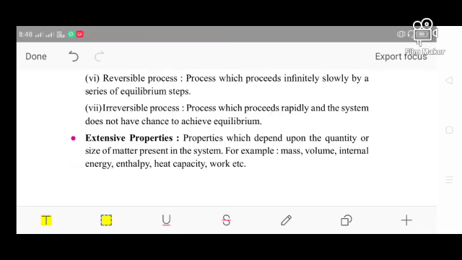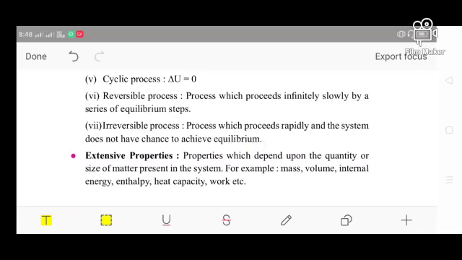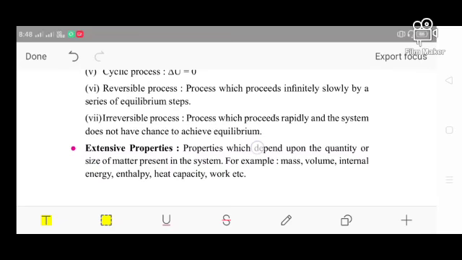That means the backward and forward reactions are going on simultaneously. So this is the reversible process.